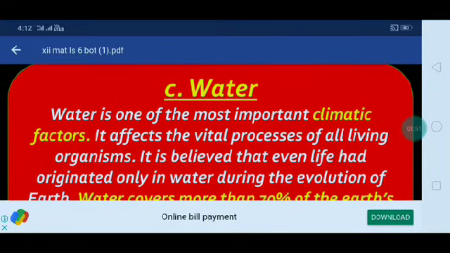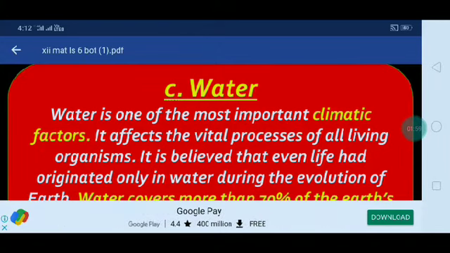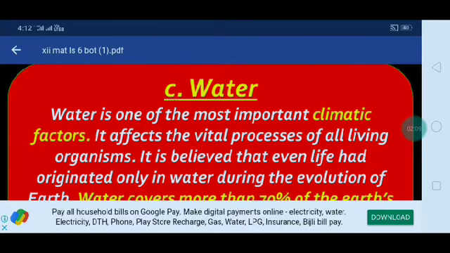Okay. Next one is water. Then we'll go for water. There is another climatic factor. Water is one of the most important climatic factors. Water is very, very essential. It also affects the vital processes of all living organisms.